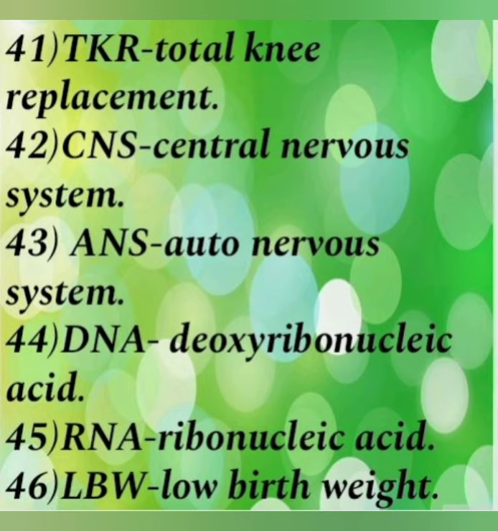Next is ANS, which stands for autonomic nervous system. As per the name auto, it is the system which works automatically without a person's conscious effort. Next is DNA, which stands for deoxyribonucleic acid. As we all know, it is the genetic part which is responsible for the transfer of characters from parents to their offspring or their children.